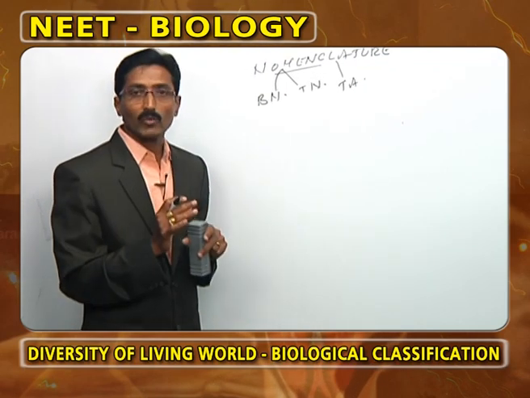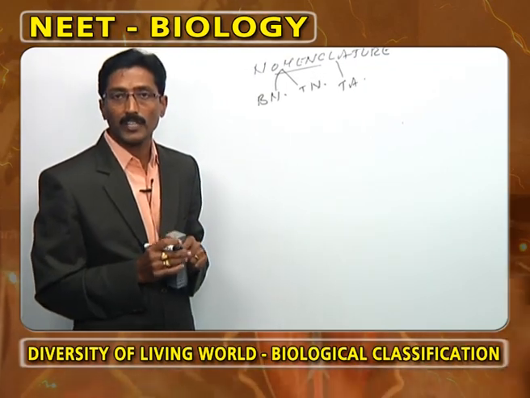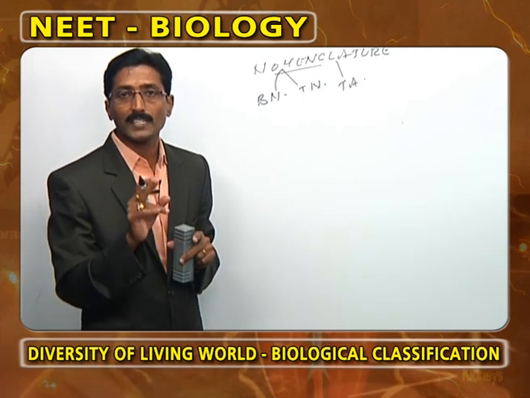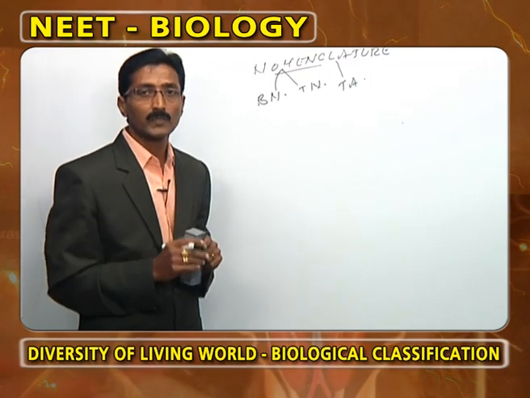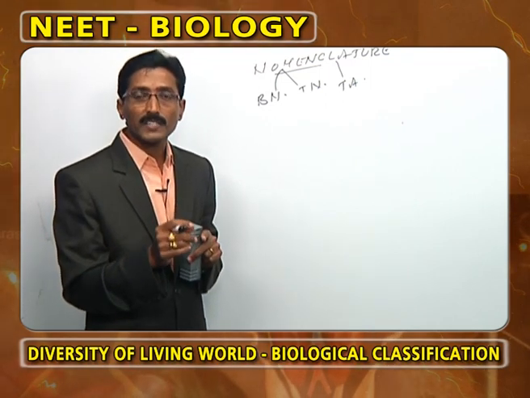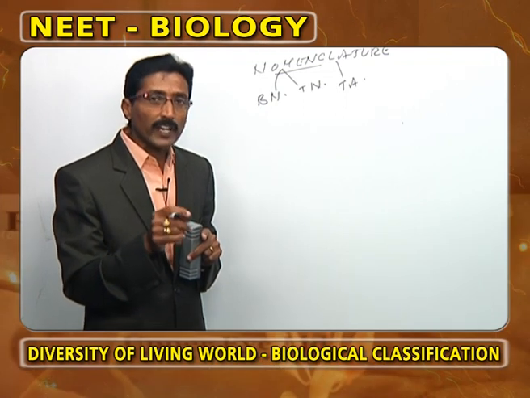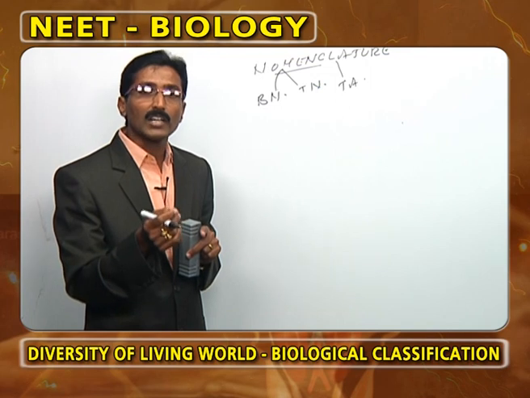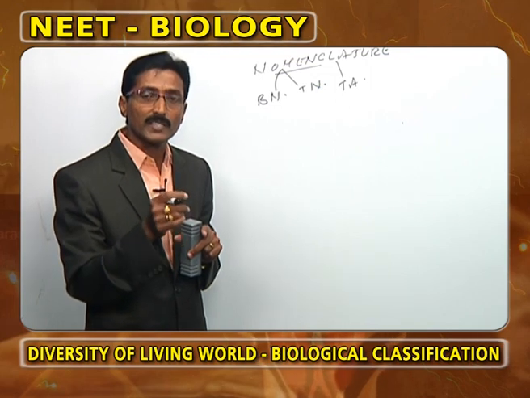Now, as we observe binomial nomenclature, one word is genus and the second word is the species. If a genus or species is given different names by different people, the earlier name is valid.